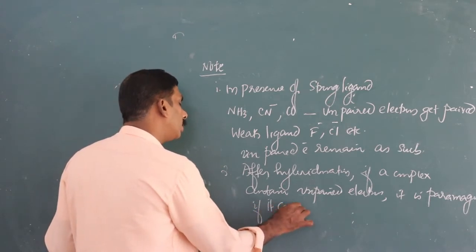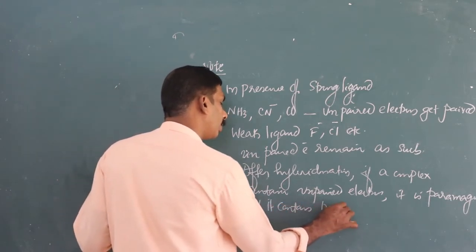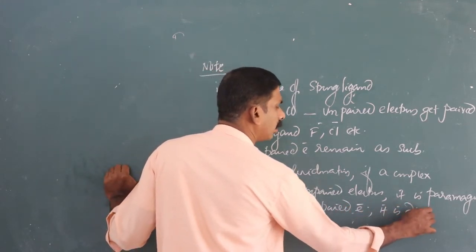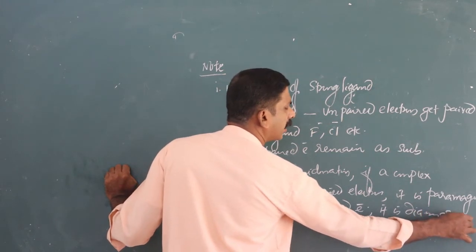If it contains paired electrons, it is diamagnetic.